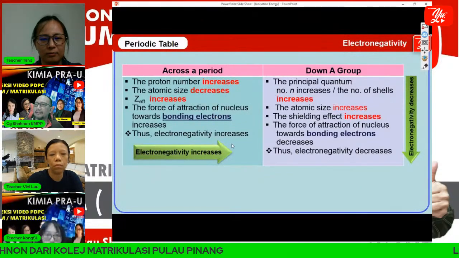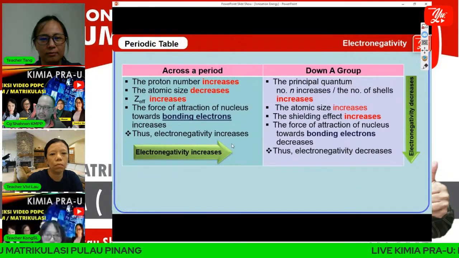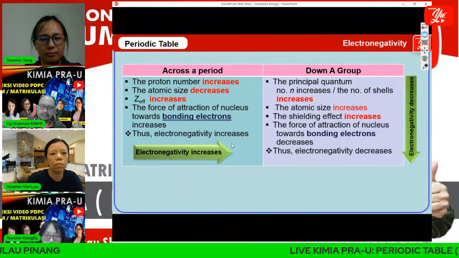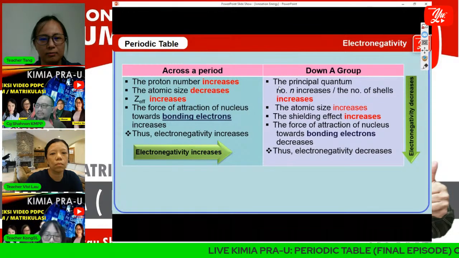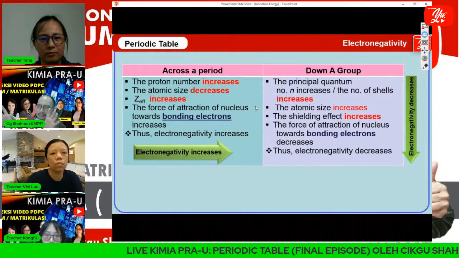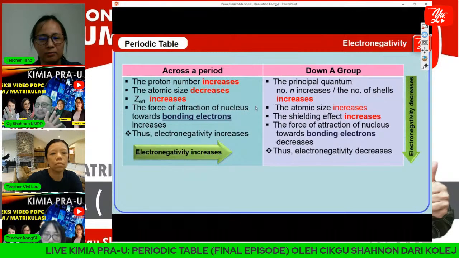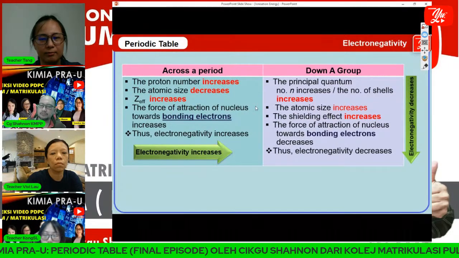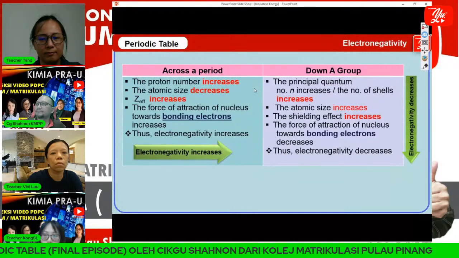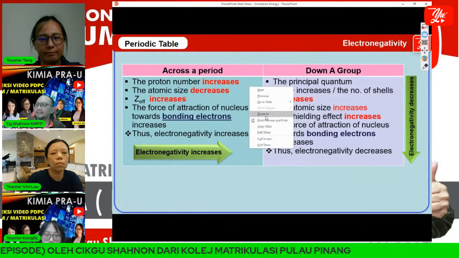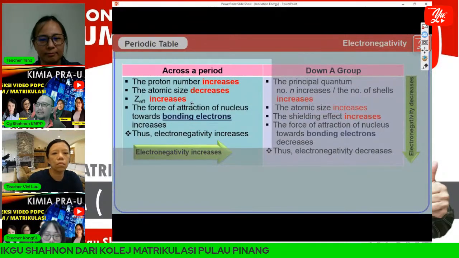when we cross a period and when we go down a group, we can put this side by side, so it is easy for us to differentiate. Okay, now we look at crossing a period.